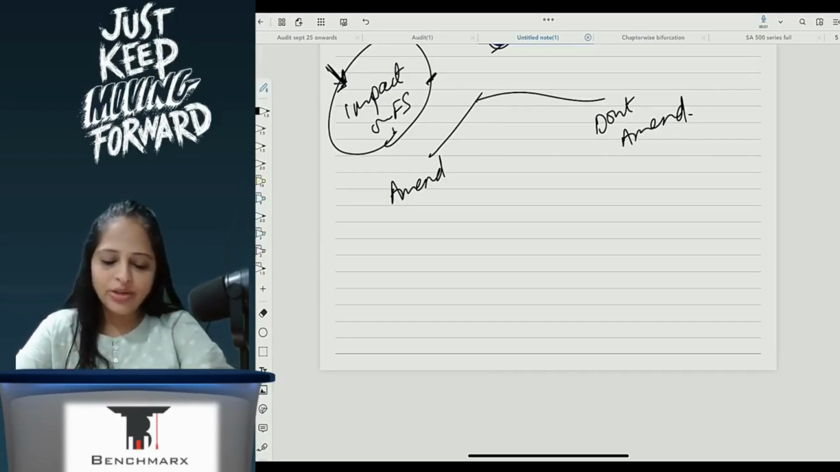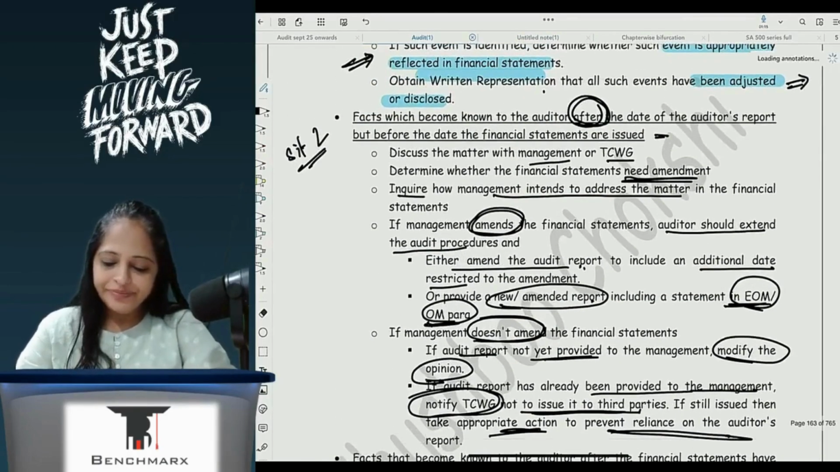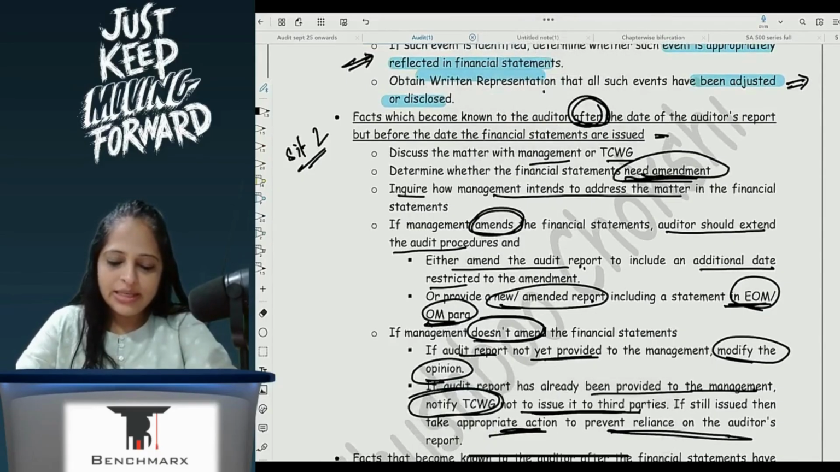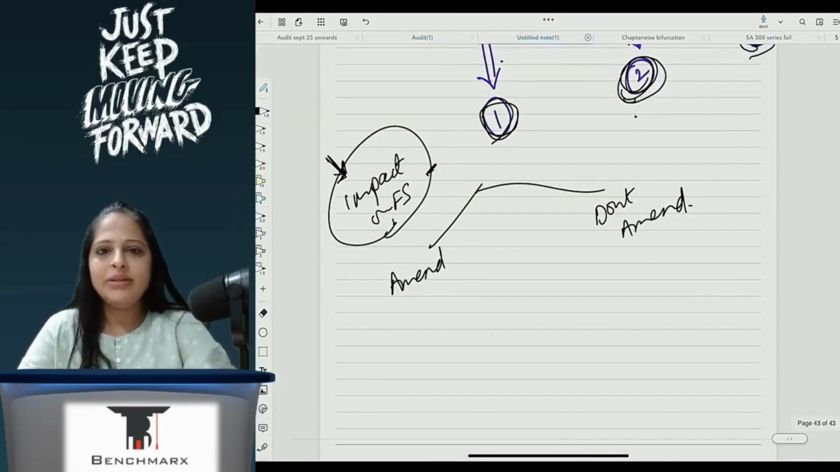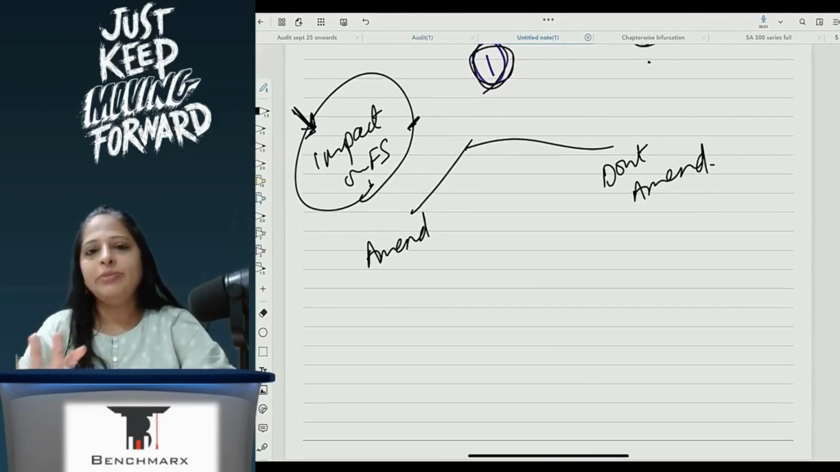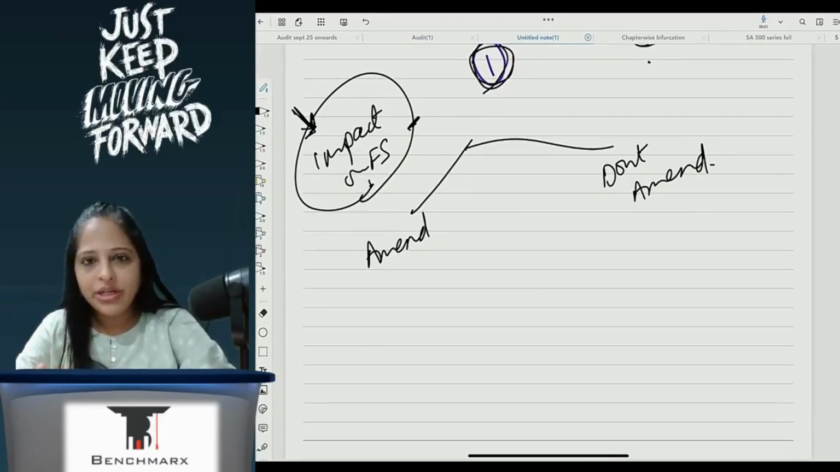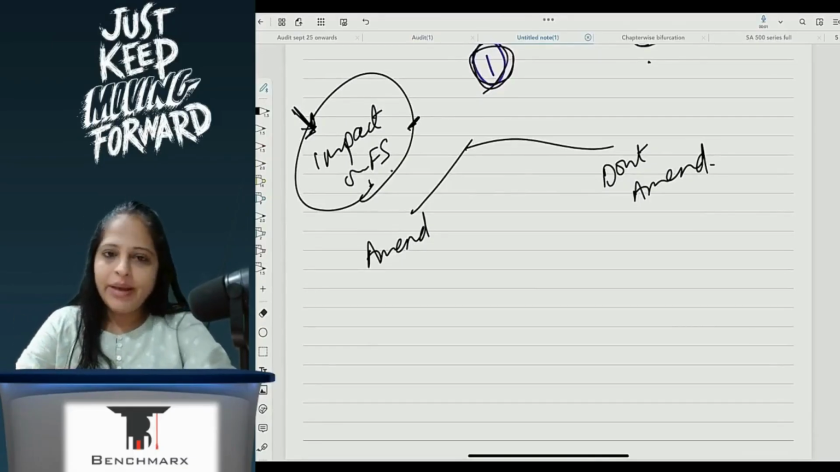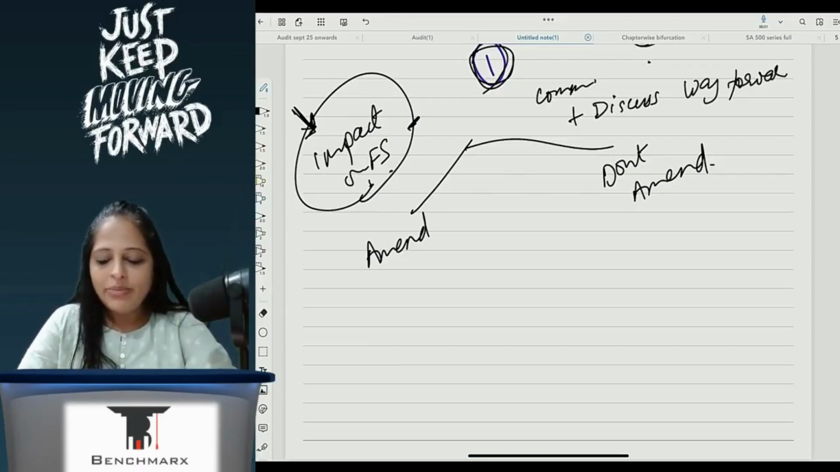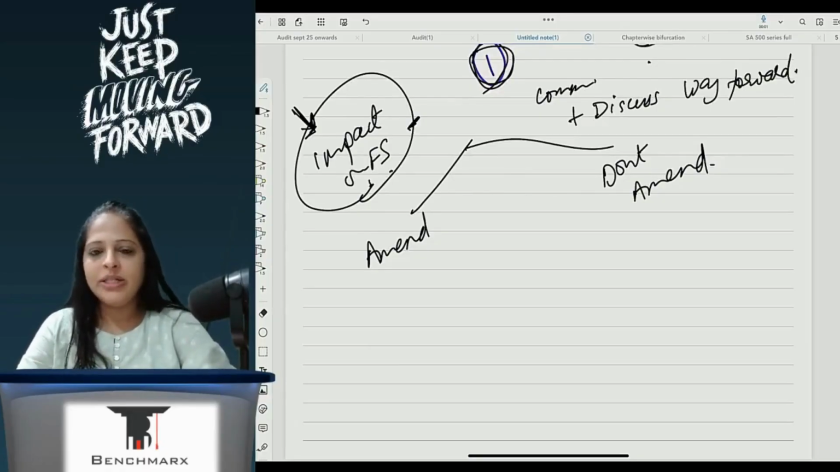If it is having an impact on the financial statements, then I know that I will need an amendment. So I will go and discuss with the management that this is something substantial. In my view, the FS needs to be amended. What are you planning to do? So I will identify, communicate with them, and discuss the way forward. Correct? Now management says, no, we agree that this is a major thing and it has an impact on the FS and we need to amend the FS. Very good. So he is amending.